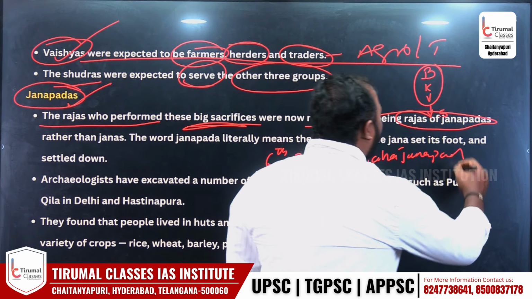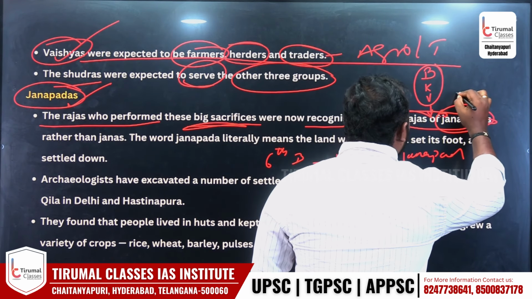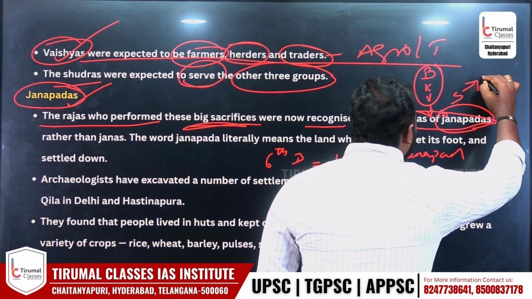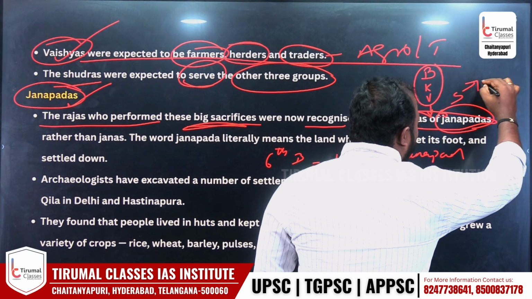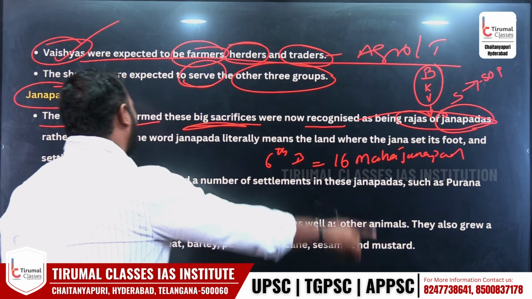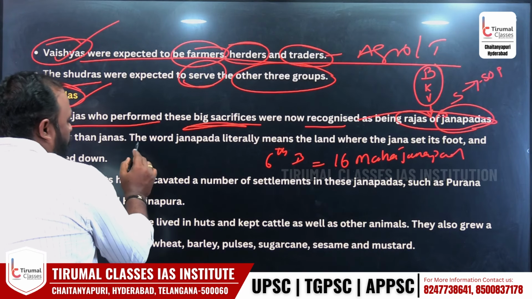Sir, how did you become a king of Janapadas? By performing sacrifices. After performing sacrifices, you yourself claimed that you were more powerful than any other in this particular Janapada.